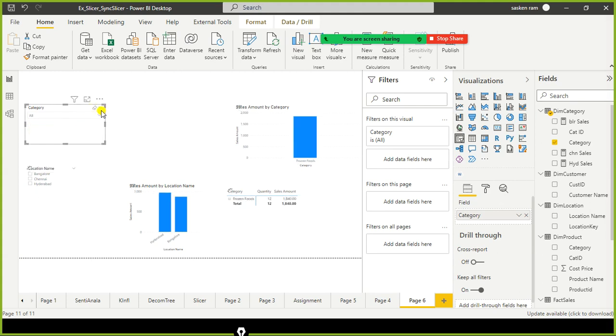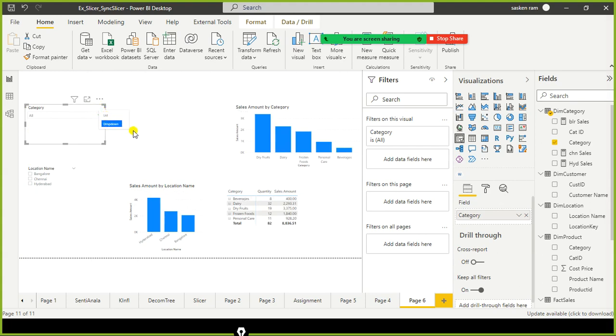So now the question is, when should I use list, when should I use drop down? If you use drop down, the advantage is you can save space. It does not consume too much space. But the list is very much intuitive and very much helpful. But if you have more values in your list, you need to keep scrolling down, right? So better you go for drop down to save space. Okay, fine. And this is to unselect or clear the selections, whatever you made.